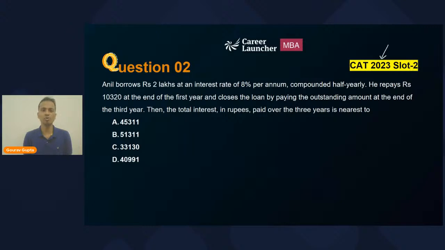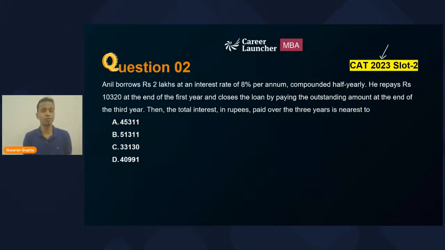So Anil borrows rupees 2 lakhs at an interest rate of 8% per annum, compounded half yearly. He repays rupees 10,320 at the end of first year and closes the loan by paying the outstanding amount at the end of third year. Then the total interest in rupees paid over 3 years is nearest to which of the following options?